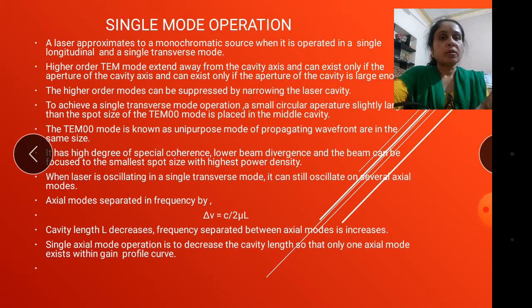Higher order modes in TEM include TEM00, TEM01, TEM11, so various types of higher modes can be included. In this case, TEM11 is a higher order mode that can be suppressed by a narrow beam in the laser cavity.